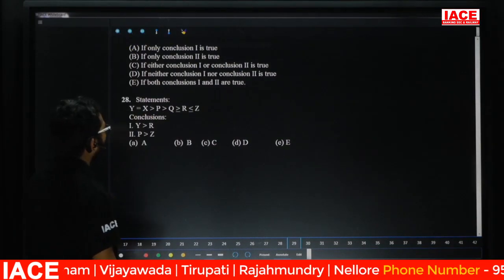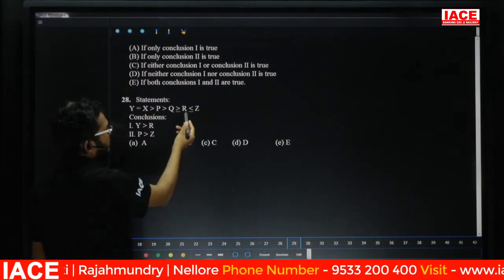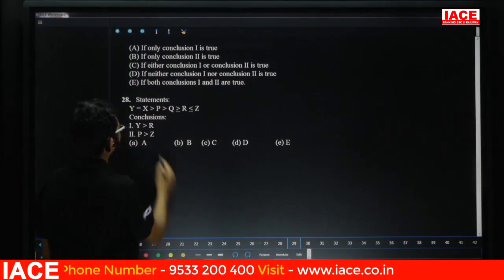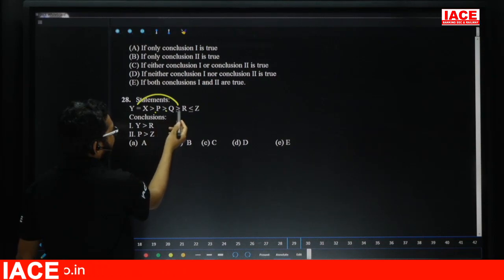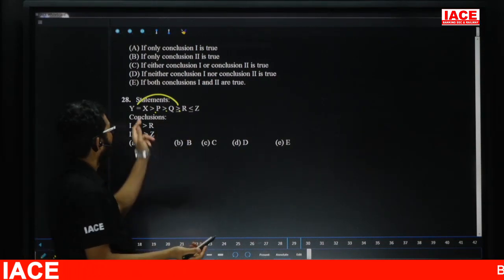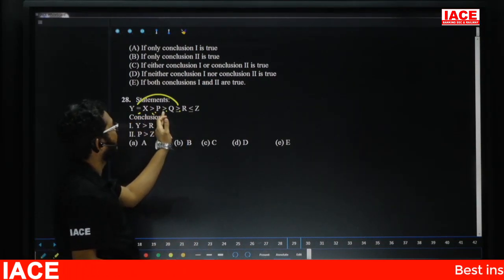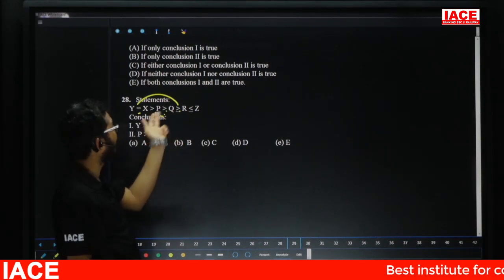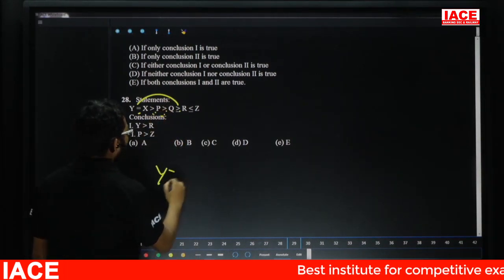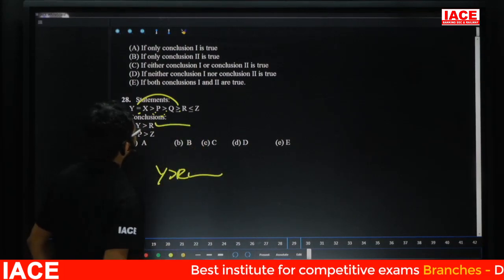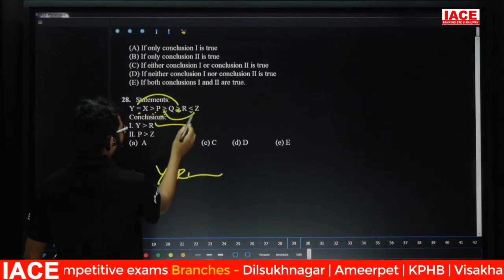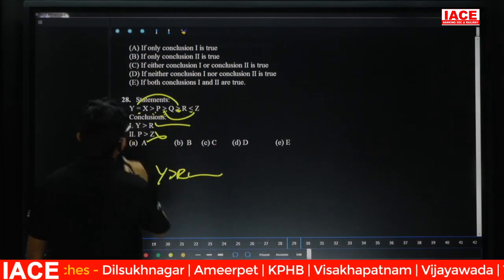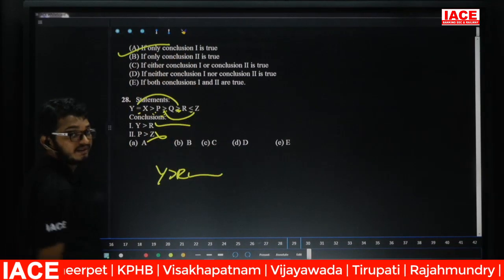Question number 28. Y equal to X, greater than P, greater than Q, greater than or equal to R, less than or equal to Z. Y and R, check here. Equal to, greater than, greater than, greater than or equal to. Result is what? Greater than. So Y greater than R. First one is true. Second one, P and Z. P and Z, greater than or equal to, less than or equal to. Opposite. Opposite means what? Can't say. Only 1 follows. Question number 28, Option A.